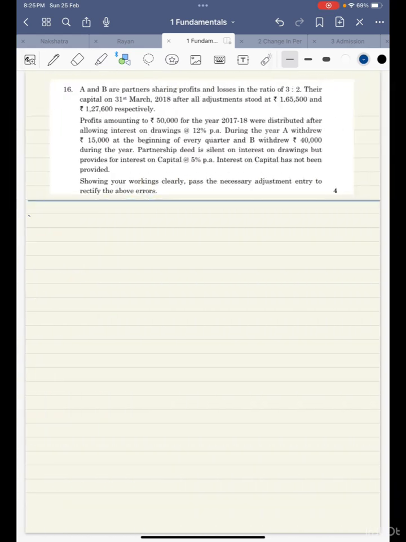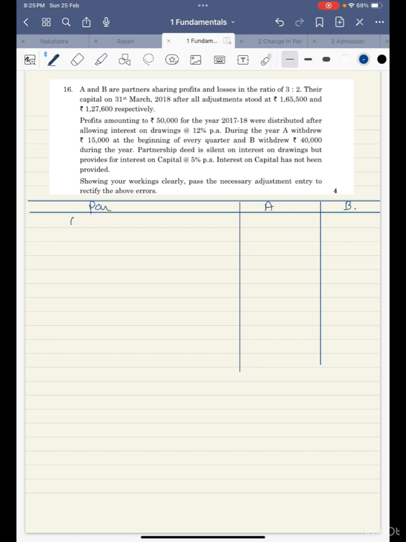So let us quickly draw the format. Particulars A and B. So let us write down the closing capital first. So closing capital of the partners is 1,65,500 and 1,27,600. So we'll add back the drawings here. So drawing is, if you see, it's 15,000 at the beginning of every quarter. In total there are 4 quarters. So 15,000 into 4 comes out to be 60,000. And your 40,000 is the annual drawings of B.